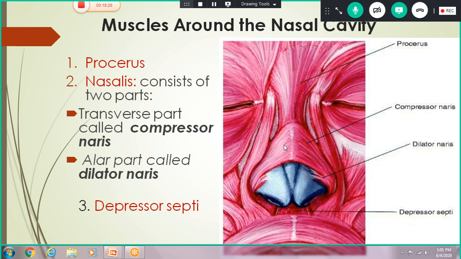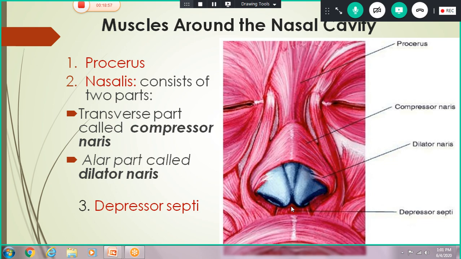So they are called compressor nares and dilator nares. The compressor part is otherwise called the transverse part, and dilator nares is otherwise called the alar part, because it is situated on the side of the nose, that is the ala of the nose. And the next one is the depressor septi. Most of the muscles of the face are either sphincters or dilators. Sphincters close the apertures, and dilators dilate the apertures.